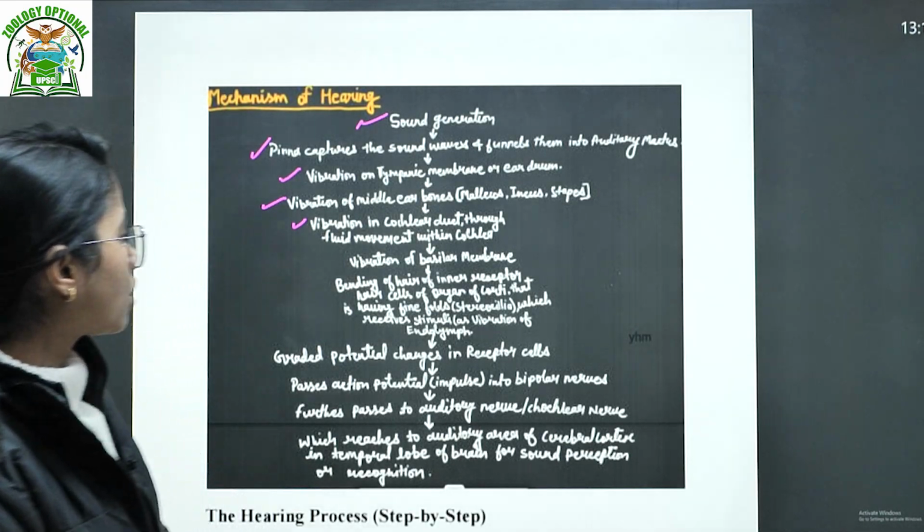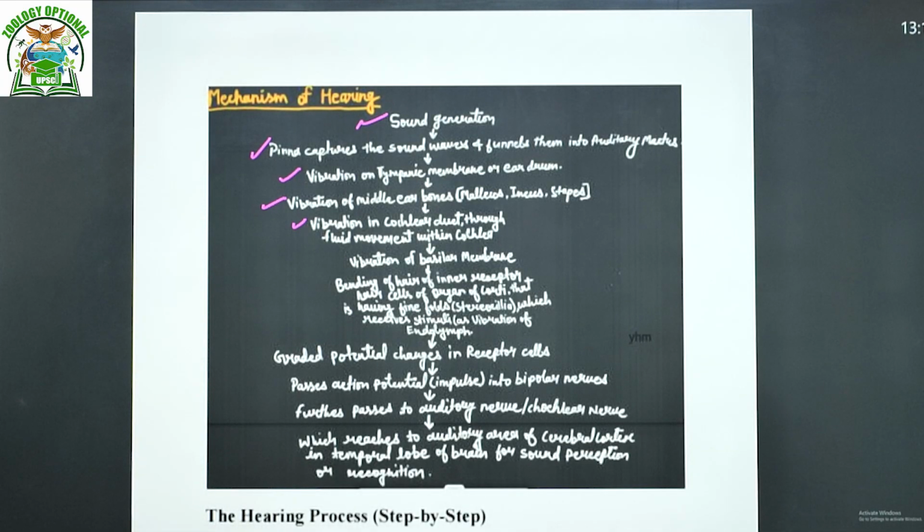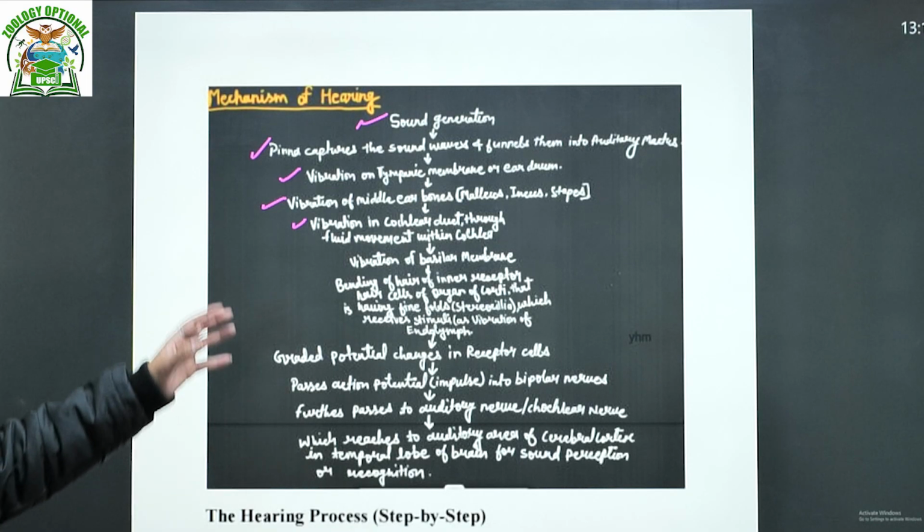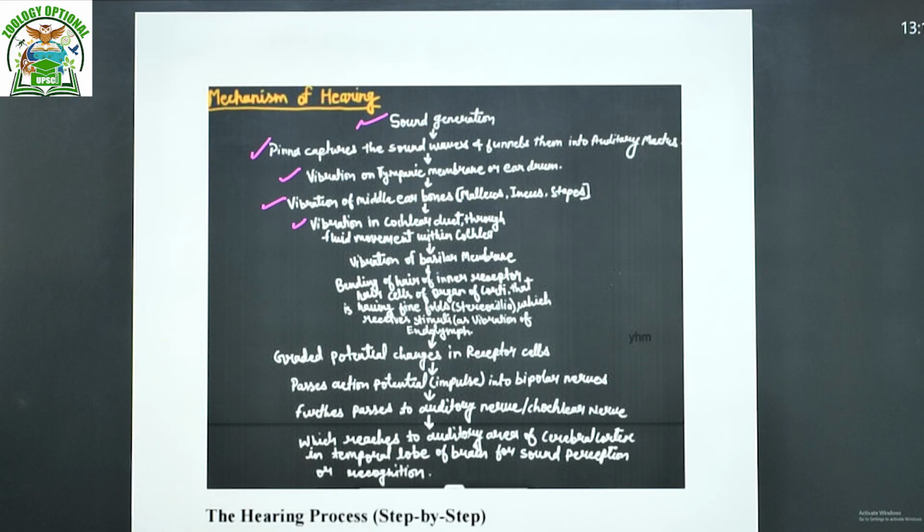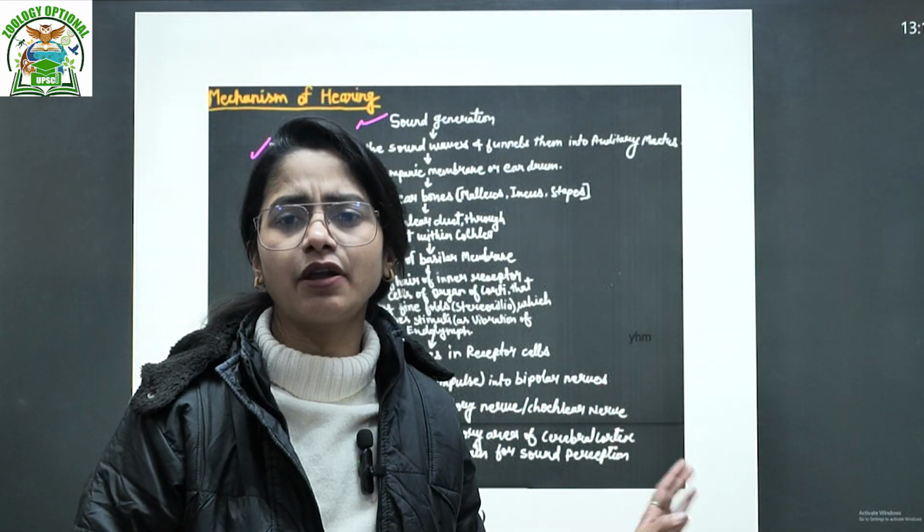Okay, then the vibration of the basilar membrane, then bending of the hair of the inner receptor hair cells of the organ of Corti. We have just seen the organ of Corti, which has fine folds, that is stereocilia, which receive stimuli. Of course, we'll elaborate on the processes one by one, don't worry.